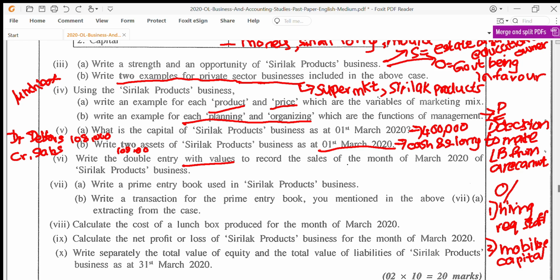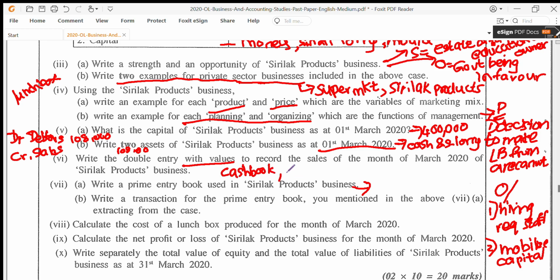Question number 7. Write a prime entry book used in Cyrillax products business. So when it comes to this, you can write any prime entry book. Now we saw when they brought in cash as initial capital, obviously they would have had a cash book.